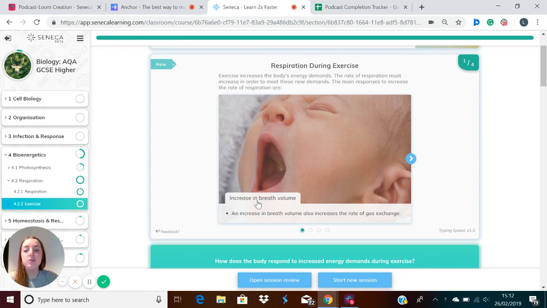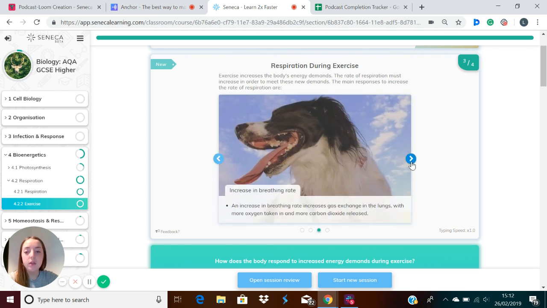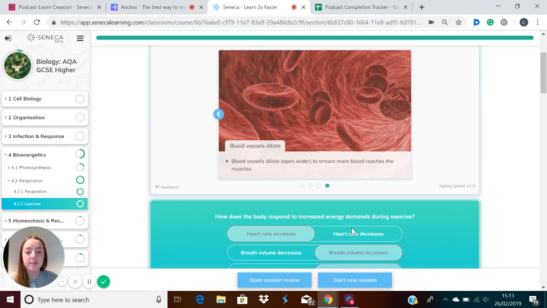We can increase the breath volume to increase the rate of gas exchange, so we get more oxygen into the body and release more carbon dioxide. The heart rate's also increased, which delivers more blood to the muscles, and this blood will contain glucose and oxygen, which is used in respiration. The breathing rate is also increased, and this increases gas exchange in the lungs, with more oxygen being taken in and more carbon dioxide being released. The blood vessels will also dilate, which means they'll open more widely. This ensures that more blood will reach the muscles.